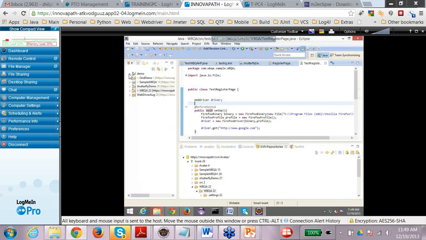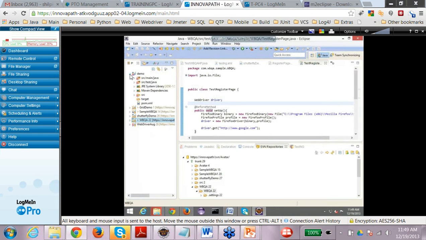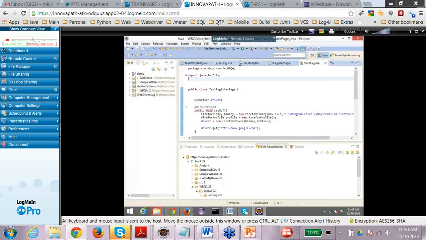If you see this, there is a project that is being created, and there's a default package which is being associated. You can actually see this. This is the package explorer. So wait a second.